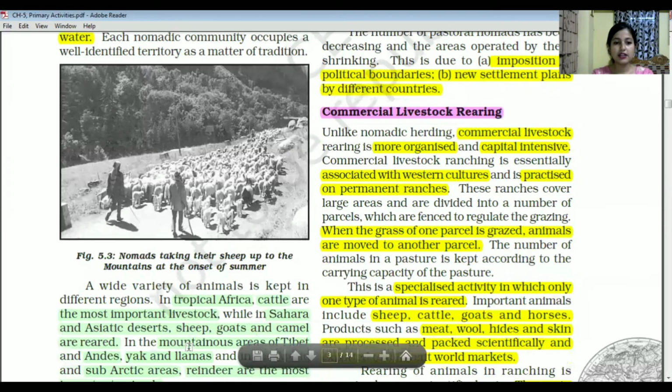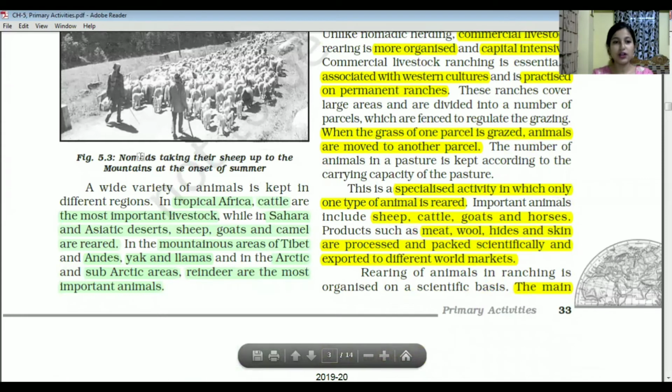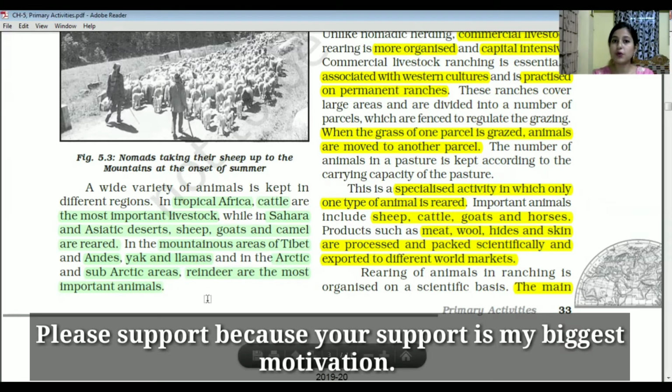And here you can see one picture also. In tropical Africa, cattle are the most important livestock, while in the Sahara and Asiatic deserts, sheep, goats, and camels are reared. Here you can see that the specific animals which are reared are mentioned according to the specific regions. Also, in the mountainous areas of Tibet and the Andes, people rear yak and llamas. And in Arctic and subarctic areas, reindeer are the most important animals.